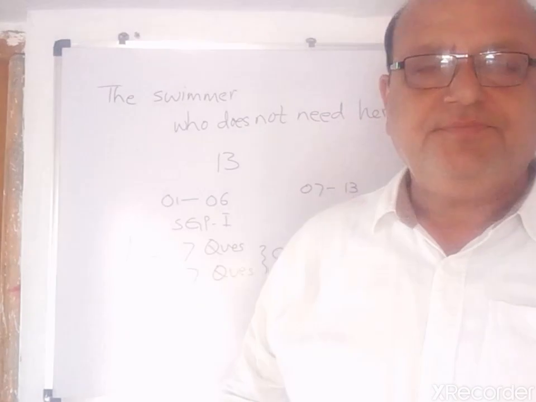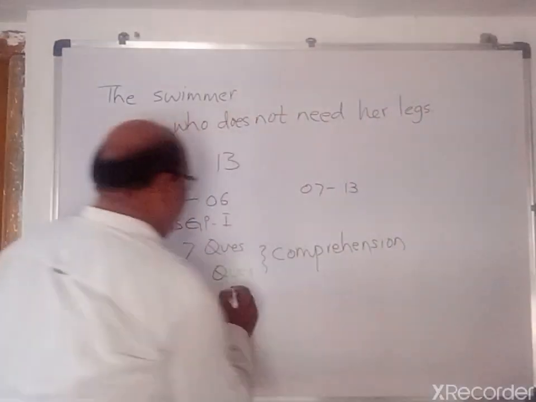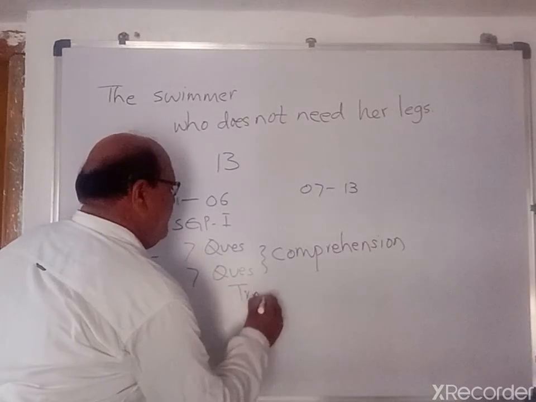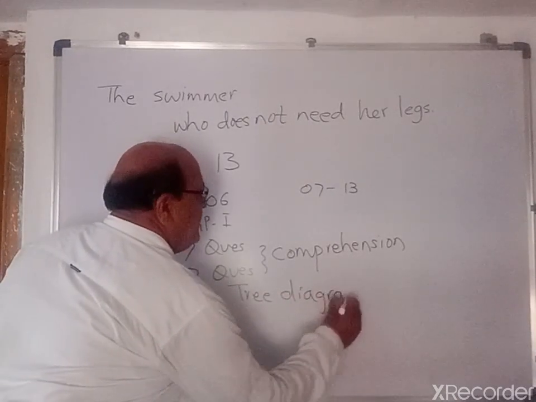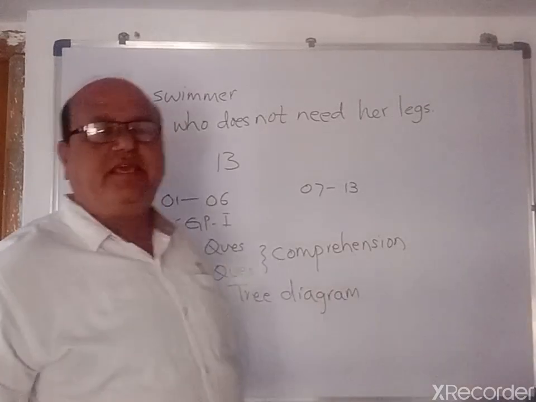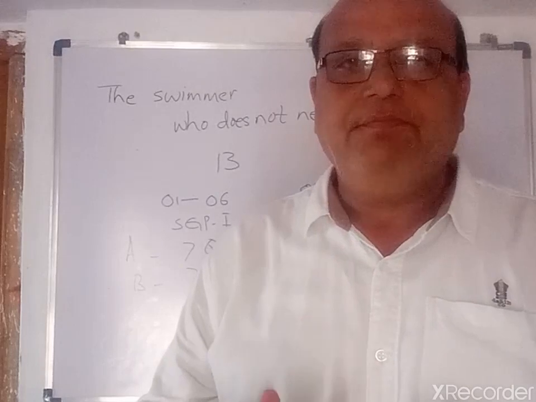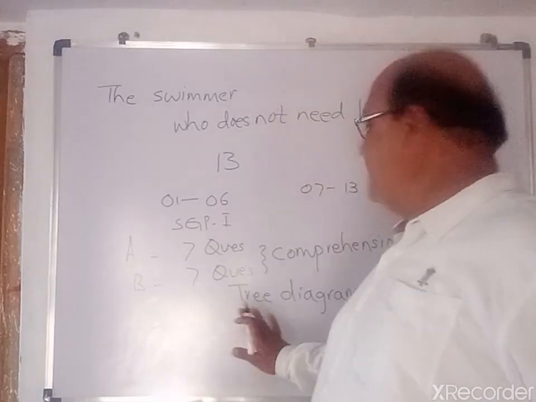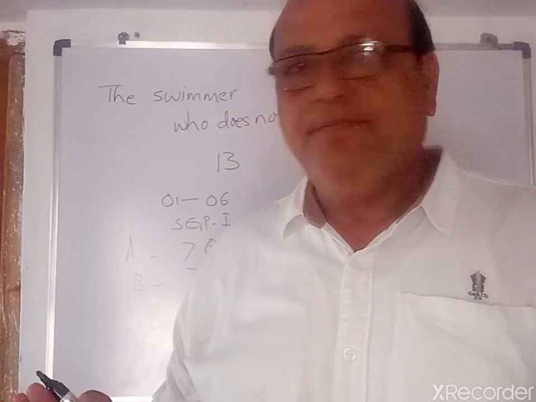After that, we have a tree diagram. In this diagram, it is clear. If we look at the text paragraph wise, we can get all the information. Nothing to worry.